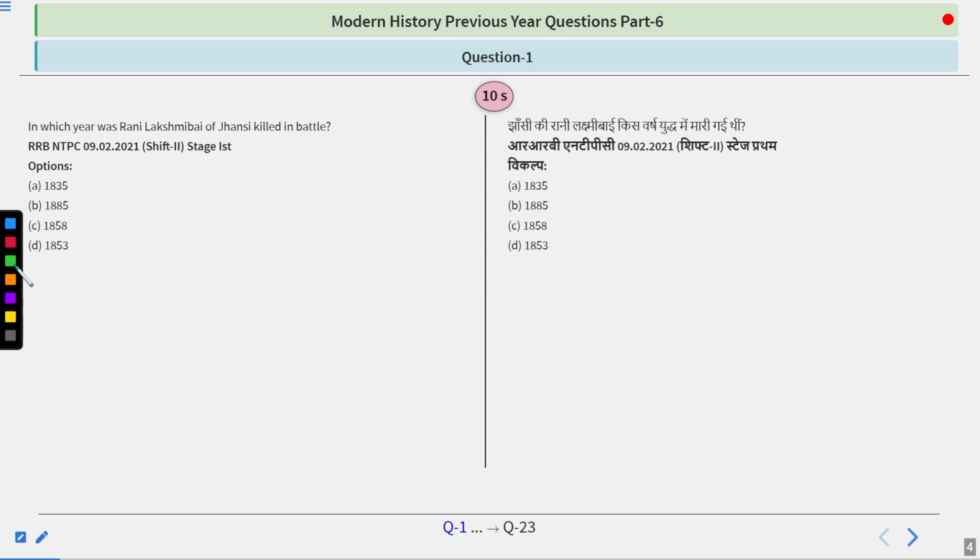So the first question that we have: in which year was Rani Lakshmibai of Jhansi killed in battle? The options are 1835, 1885, 1858, 1853. If you use a little bit of common sense, then this question can be done without any hindrance. So try to find out the answer, guys.